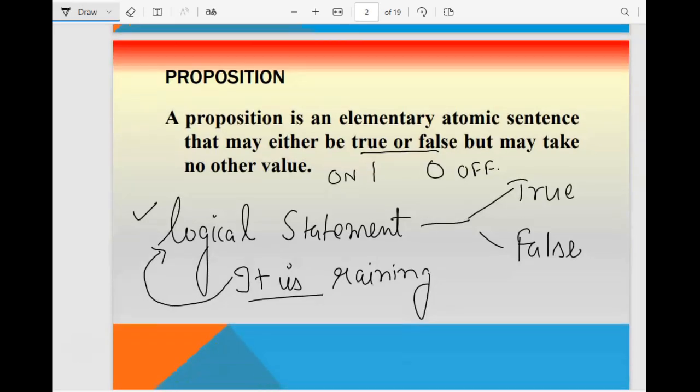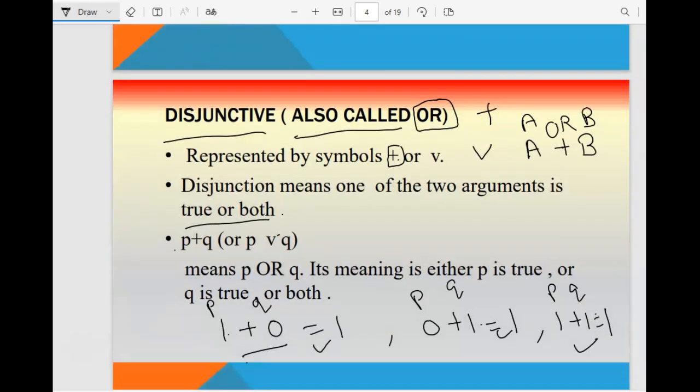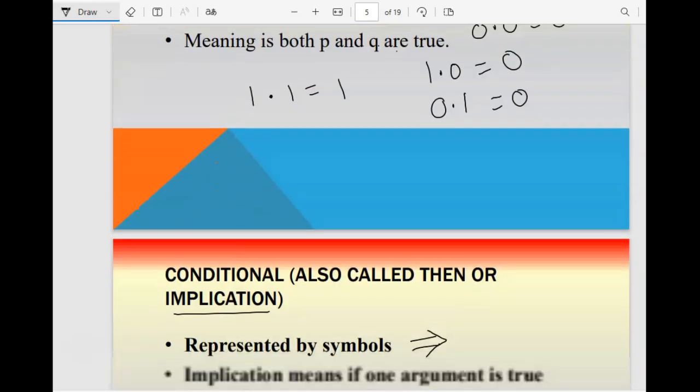We did 4 types of operators: the connectives, the plus, dot, implication and biconditional. And then we checked the symbols which we are using; this is called or. You remember we did the truth table also with respect to these symbols. This is also called disjunctive, and this is conjunctive, which we represent with the dot symbol. Different symbols are there, and you have to remember all these symbols.